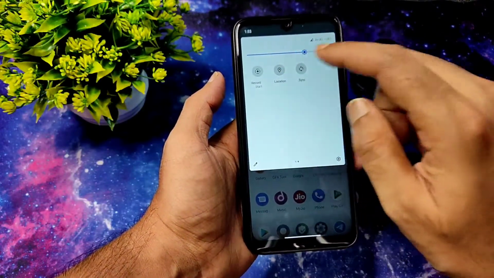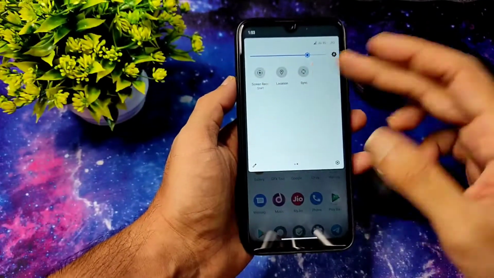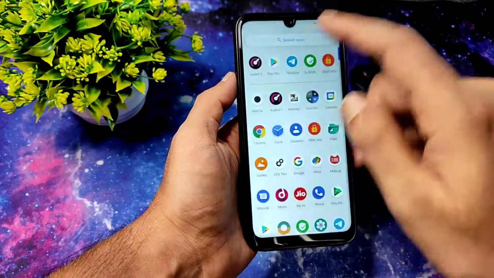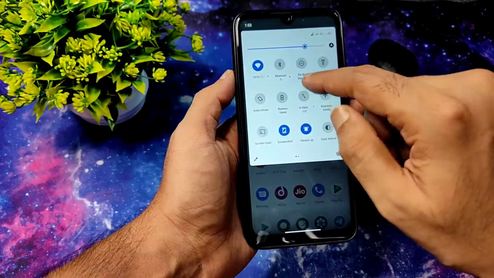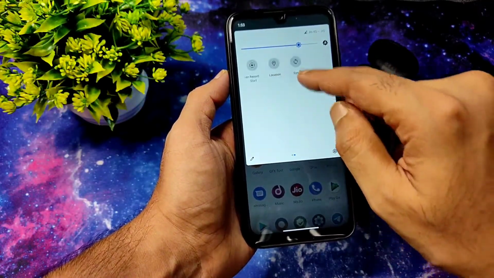By default, the location and sync options will be enabled. You need to drag them and disable them if you don't need those things. For the screen recording features, you get only these two options. And in the settings, let me show you, flashlight, Bluetooth, everything is working fine, no problem here.